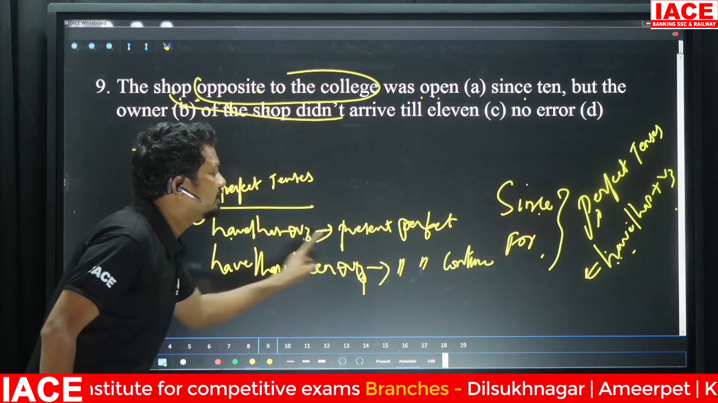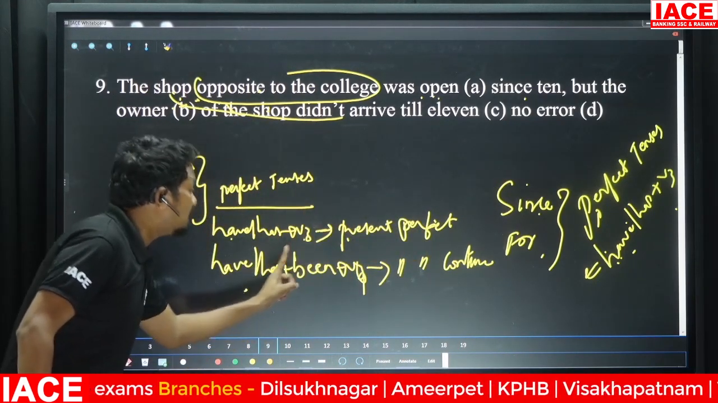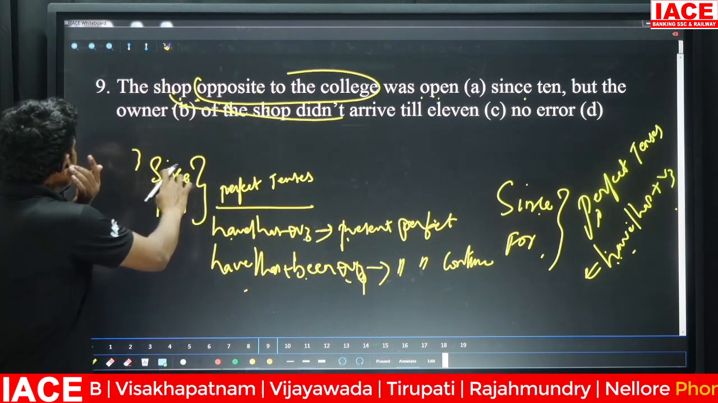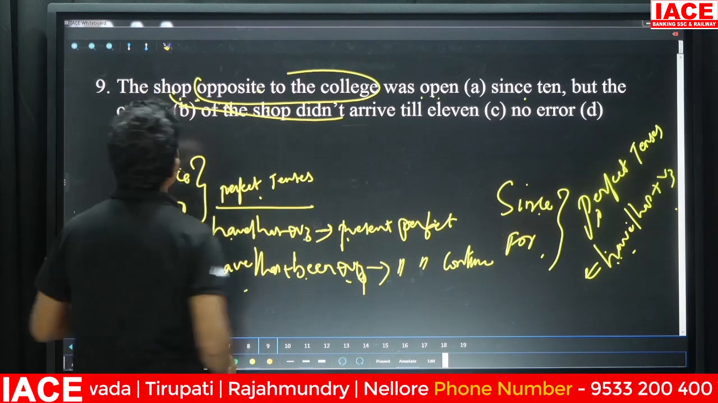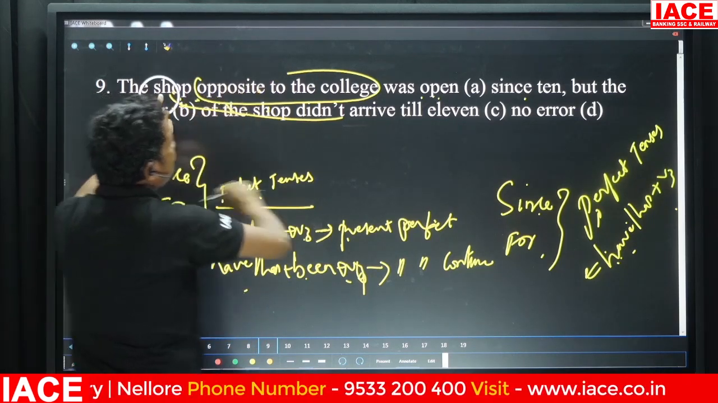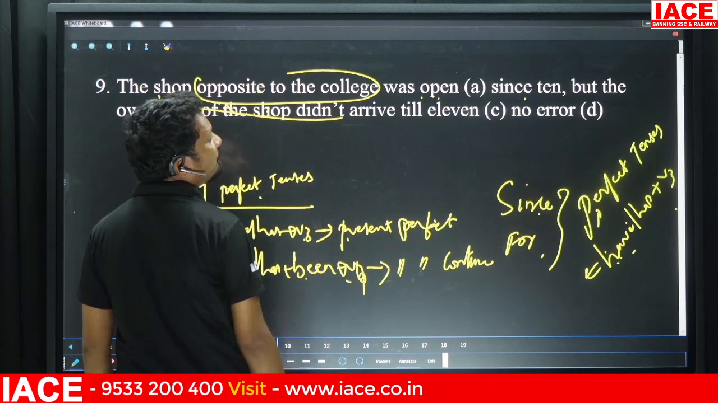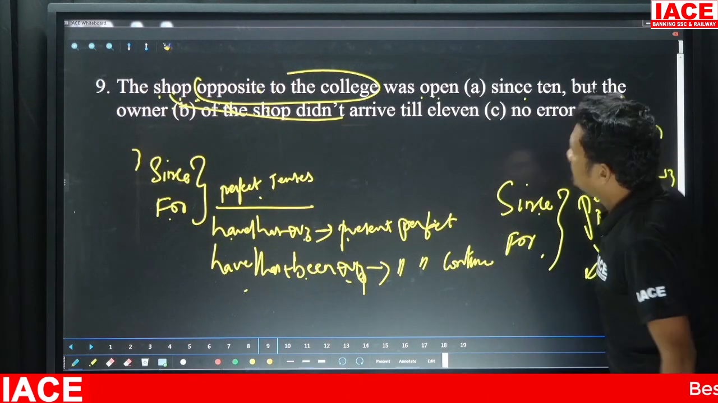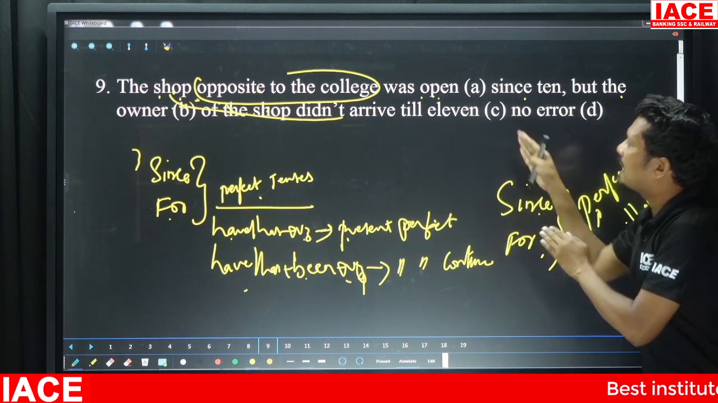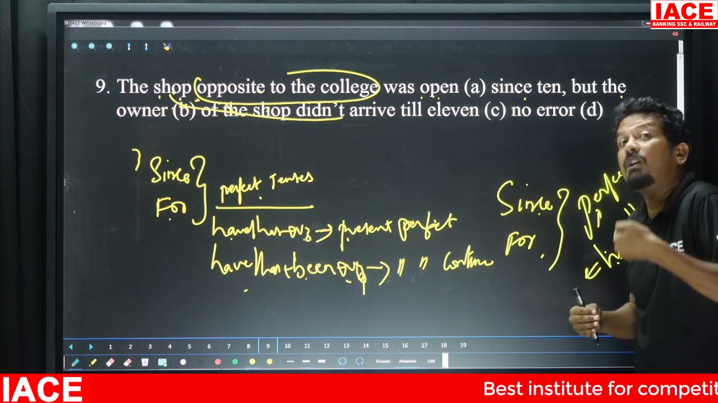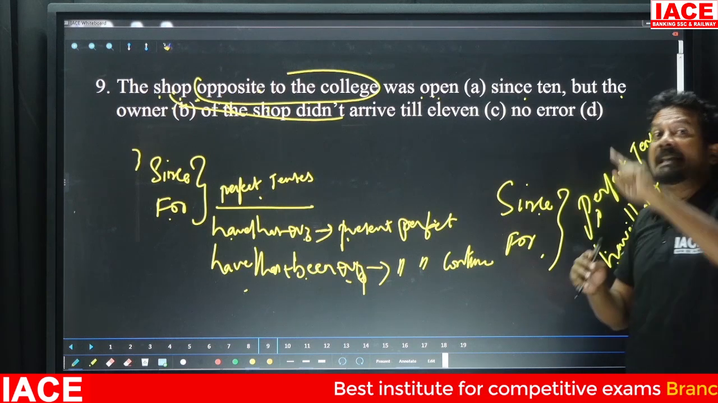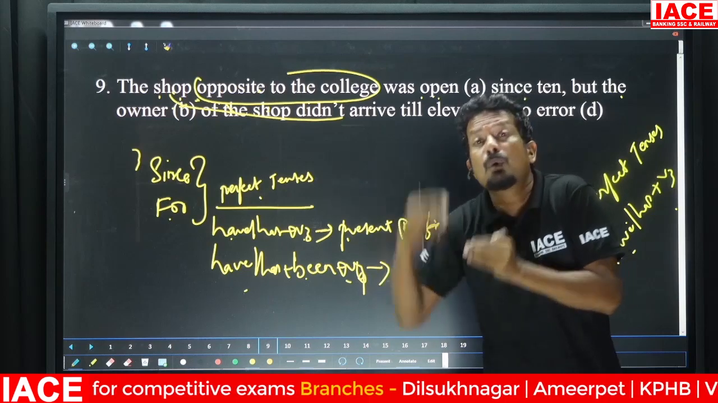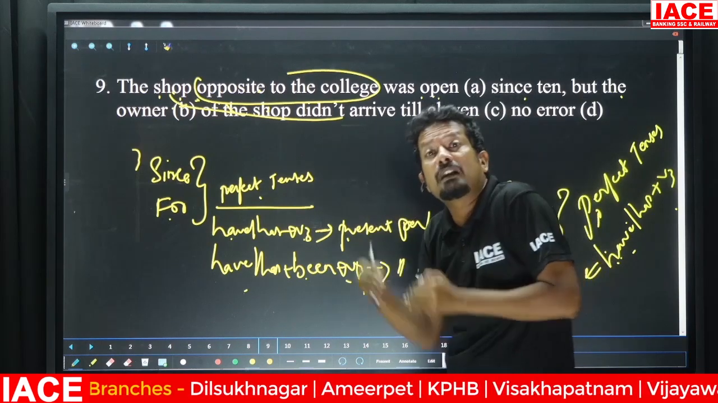Similarly, had plus V3 is past perfect. Had plus been plus V4 is past perfect continuous tense. It means since and for are generally used with perfect tense. But in this sentence, we haven't used perfect tense. The reason being, he continued actually. But the owner of the shop didn't arrive till 11. It means he's talking about a past action, with no more relevance to the present.